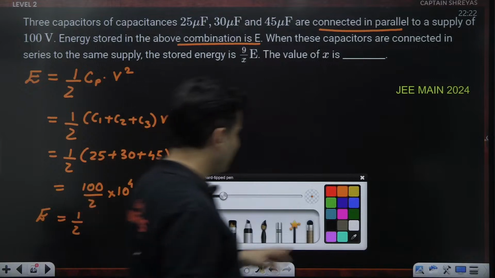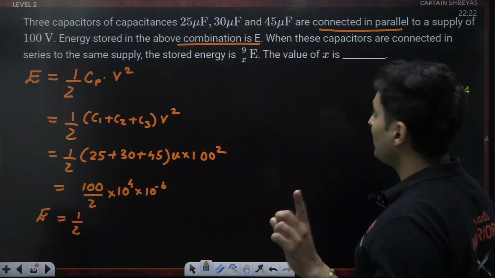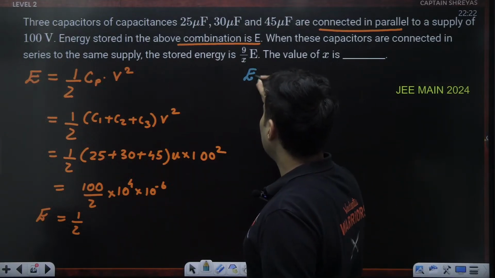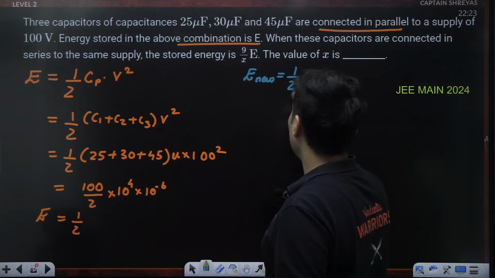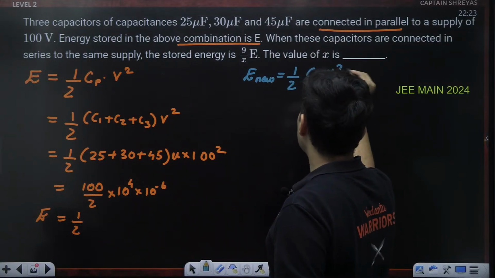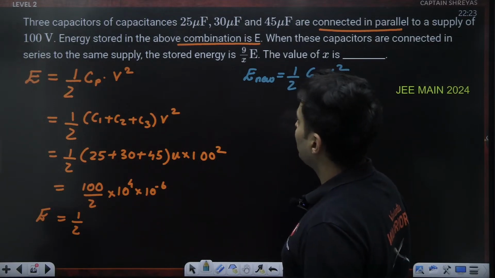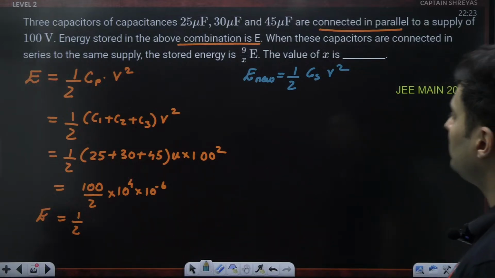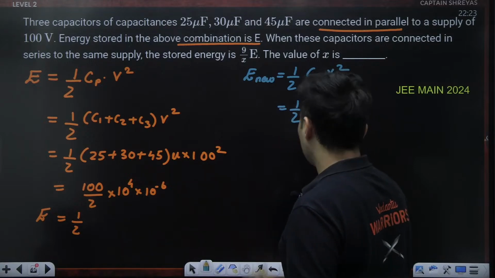Now do the same thing, guys. Is connected to the same supply, the stored energy is how much? So basically, that new energy will be 1 by 2 CS V square. Now what will I do? How much will CS be?